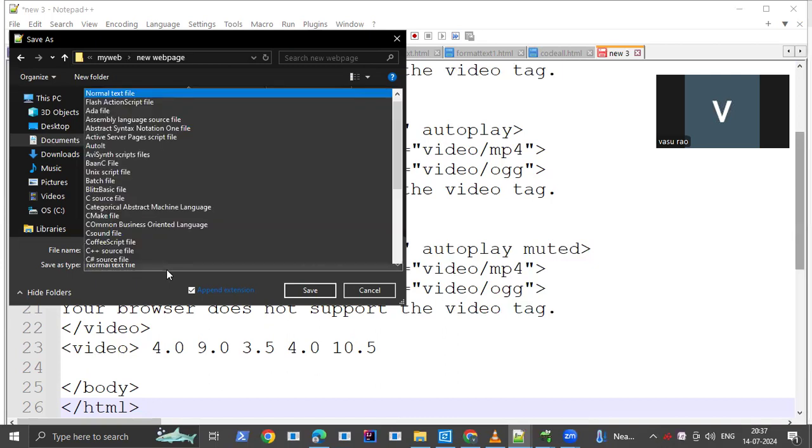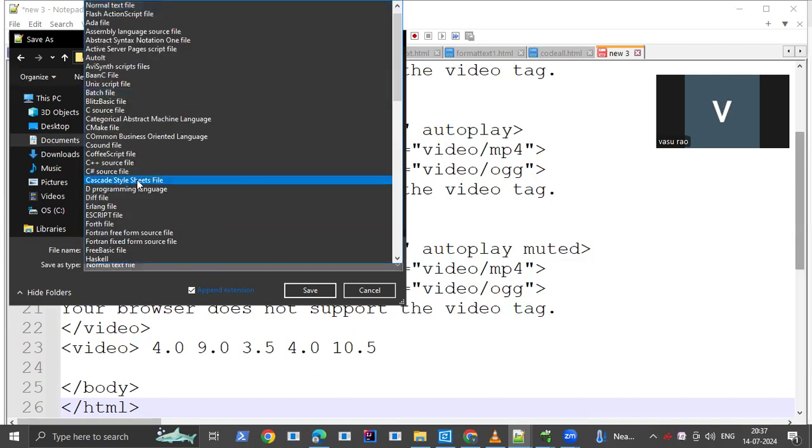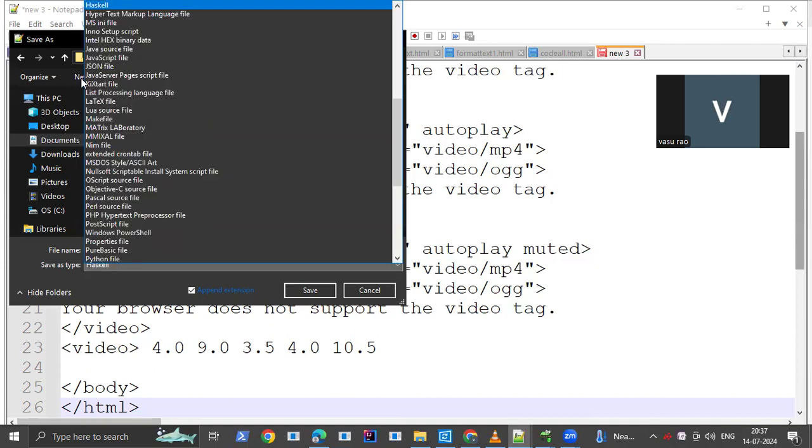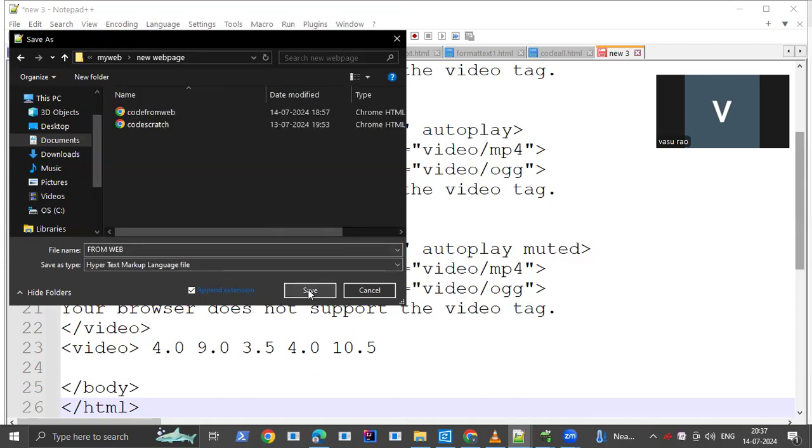Then File, Save as, hypertext markup language file, and save.